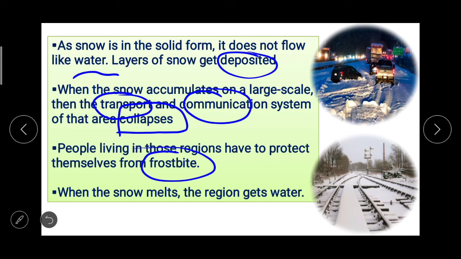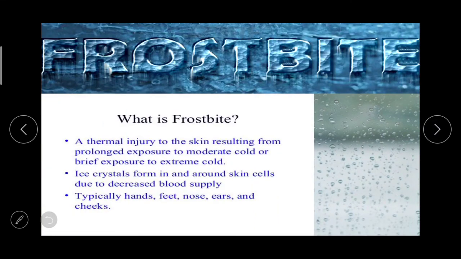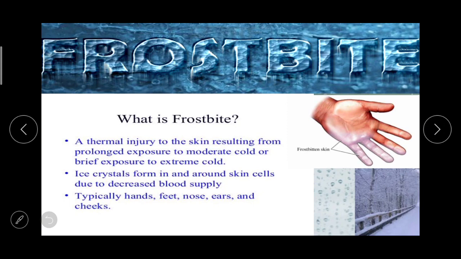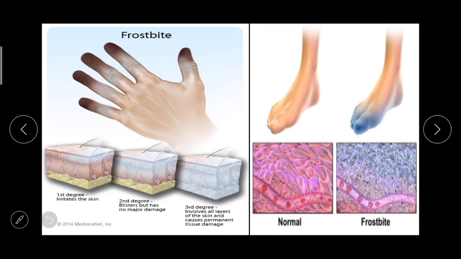Now the frostbite, it is very important for the people to protect themselves from frostbite because it is dangerous. A thermal injury to the skin, resulting from prolonged exposure to moderate cold or brief exposure to extreme cold. Ice crystals form in and around skin cells due to decreased blood supply, and typically hands, feet, nose, ears and cheeks are affected by this. Here you can see why it is dangerous.